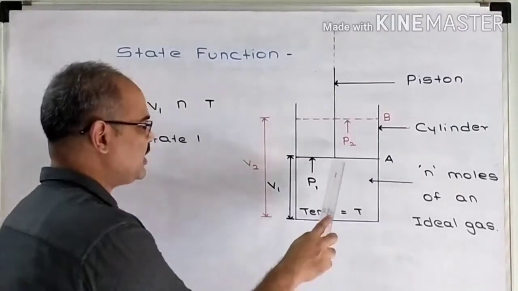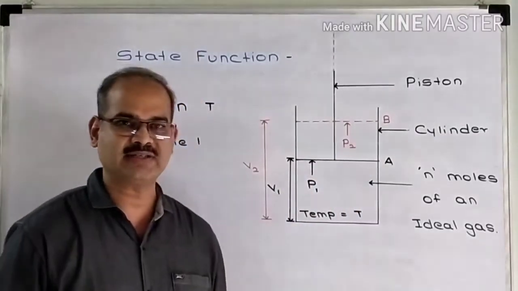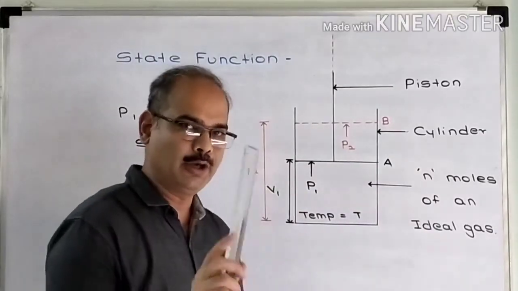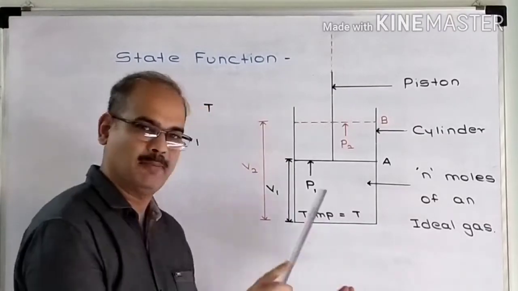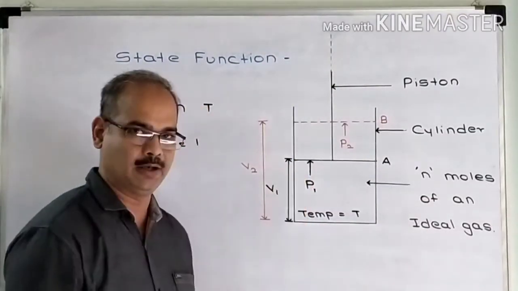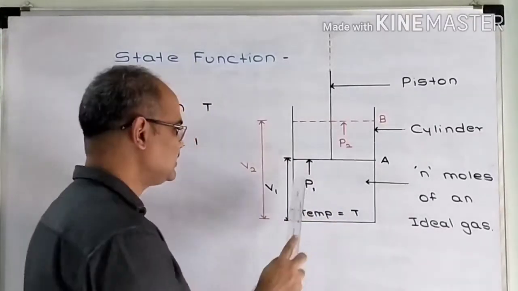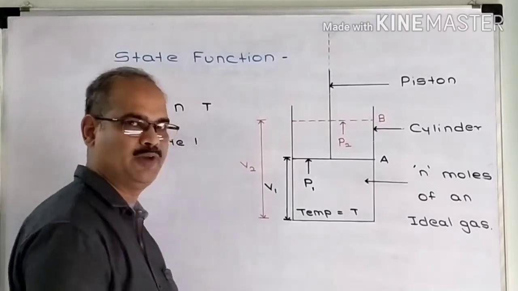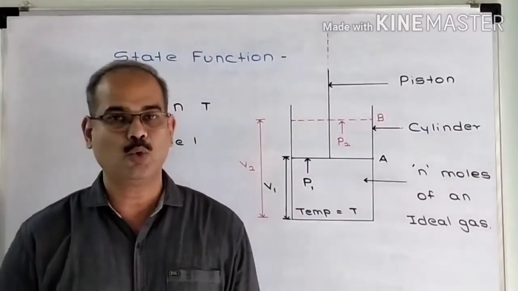Now, let me change the position of the piston from A to B. No reaction is carried out in the cylinder. So, gas remains the same. Number of moles of the gas remains the same. Temperature remains the same because I have not changed the temperature. But now, since the piston has moved up, the pressure changes from P1 to P2 and volume changes from V1 to V2. Due to the change in the position of the piston, what has happened?